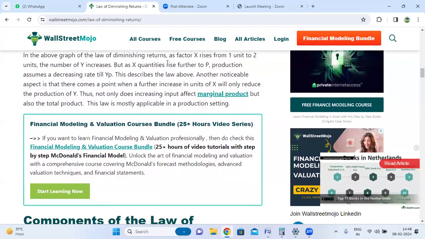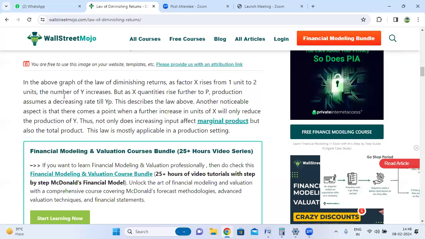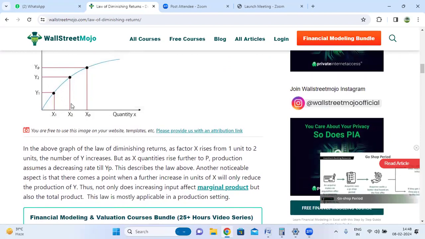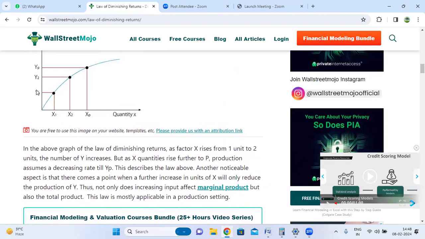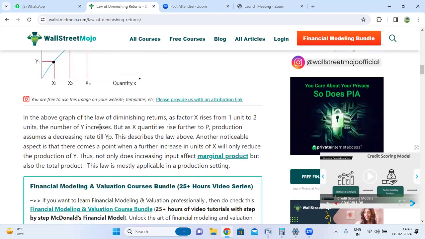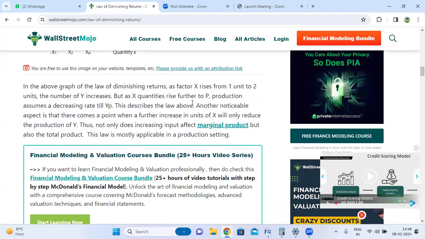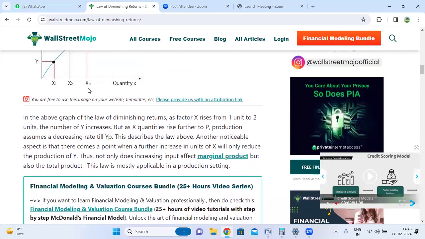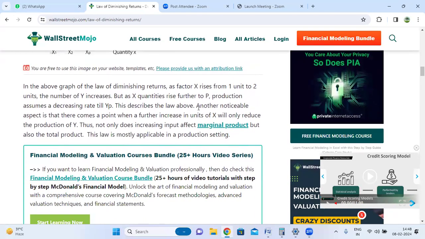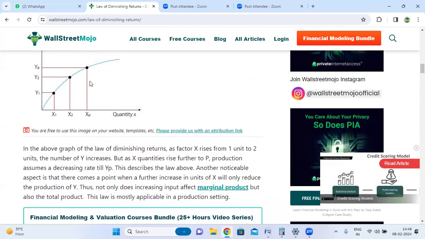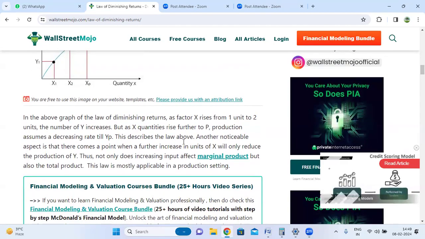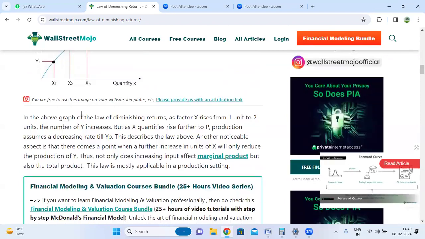In the law of diminishing returns, as factor x rises from 1 unit to 2 units, the number of y increases. So x1, y1 and x2, y2 increase. But as the x quantities rise further to xp, production decreases in rate until yp. This is the law discussed above.